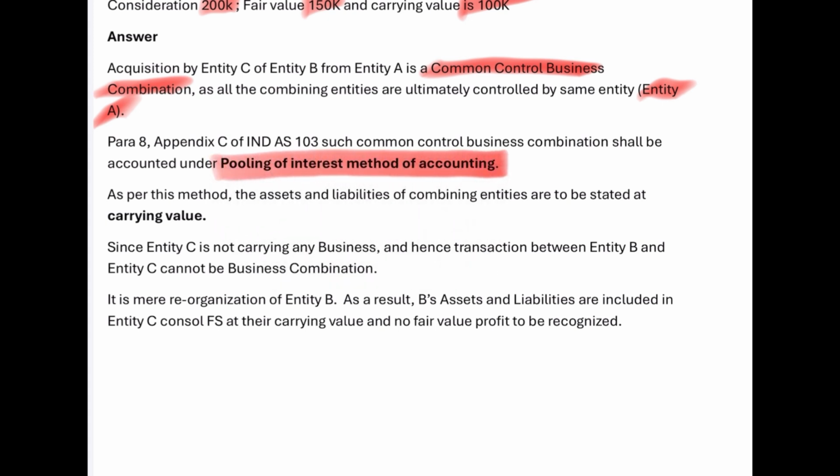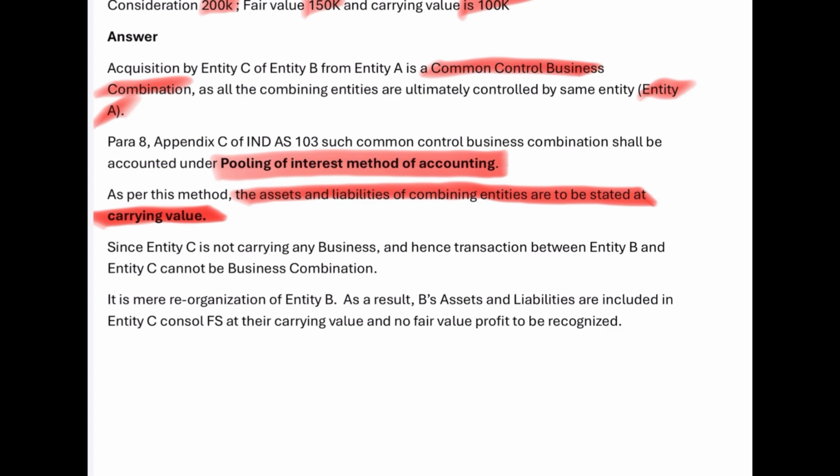So for all common control business combinations, this pooling of interest method needs to be followed. As per the pooling of interest method, the assets and liabilities of the combining entities are to be stated at carrying value. It should not be at fair value, it has to be at carrying value.